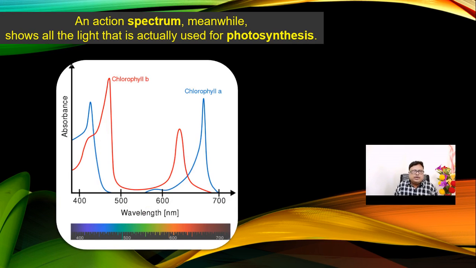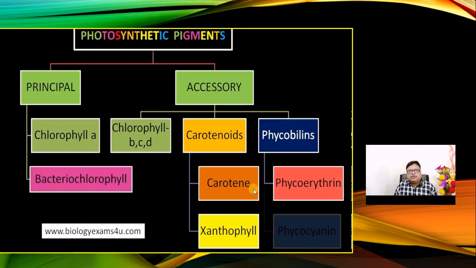If you know Engelmann's bacteria experiment, we can see that blue and red light give the higher percentage of absorption and the reaction of photosynthesis.